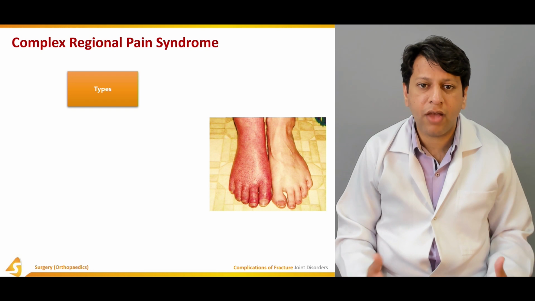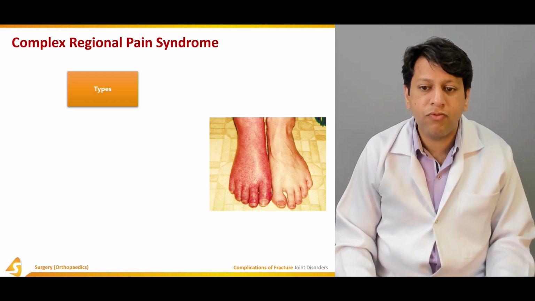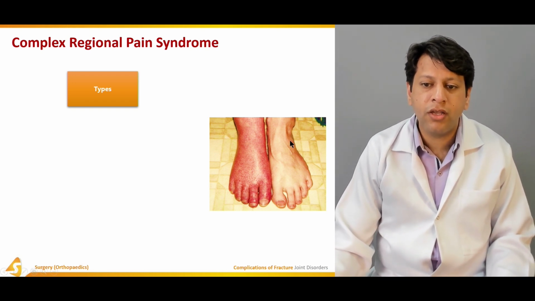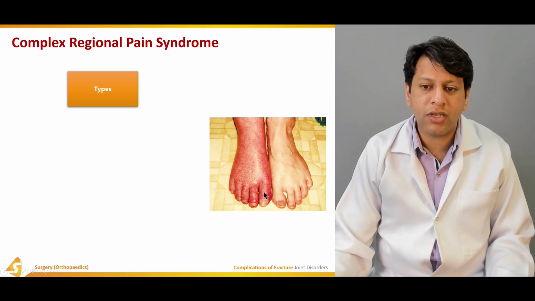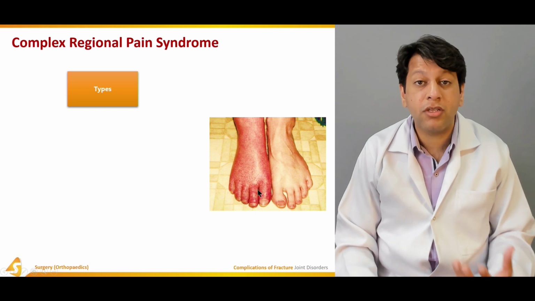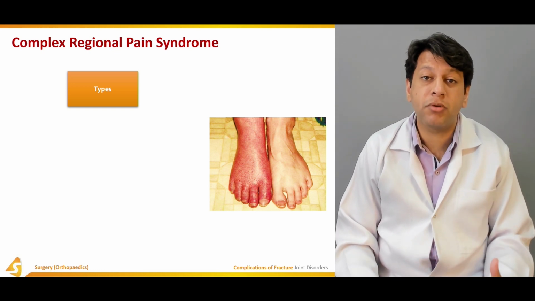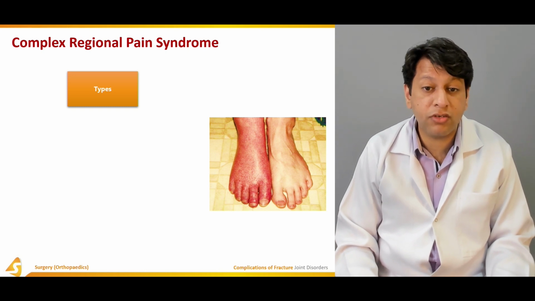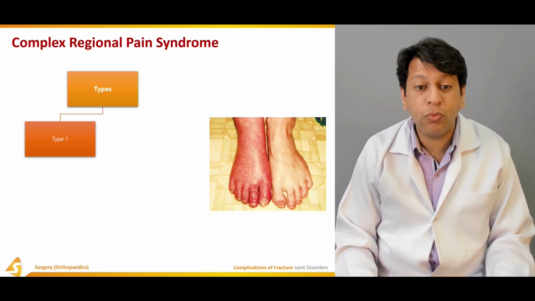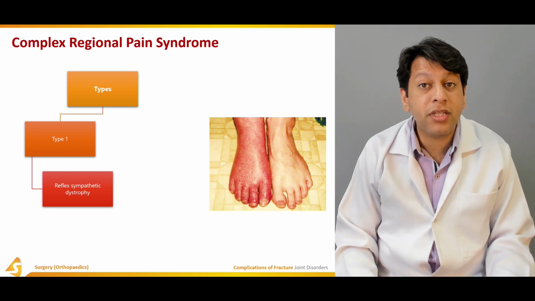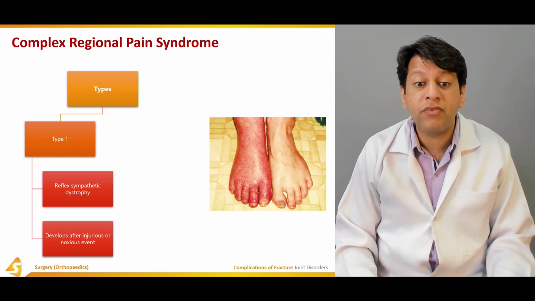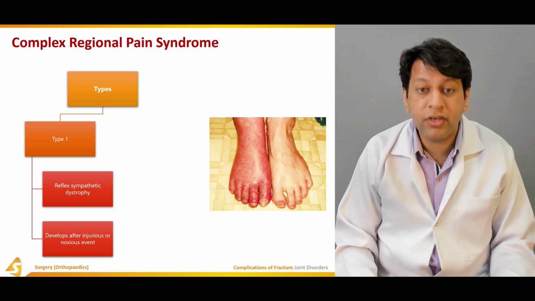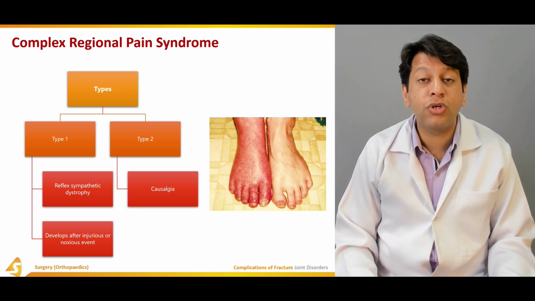And these patients have this kind of a problem that, for example, if you see this kind of skinny appearance, especially a red, warm and swollen foot, especially associated with the pain, is a classical symptom of complex regional pain syndrome associated with ankle trauma. There are two types. Type 1 is reflex sympathetic dystrophy, which develops after injury or usually a noxious event. Type 2 is causalgia.